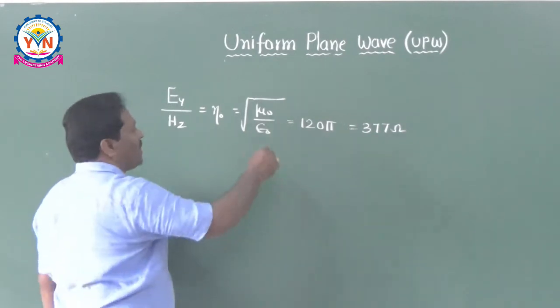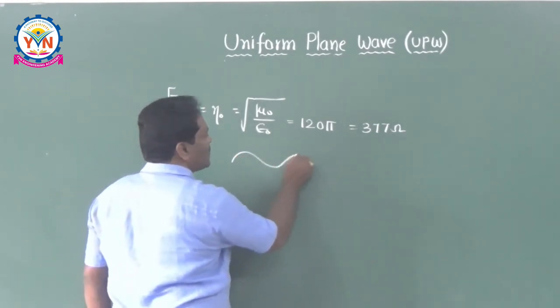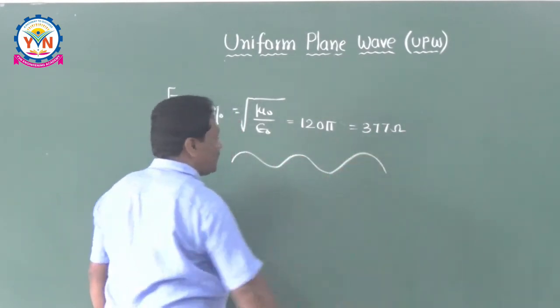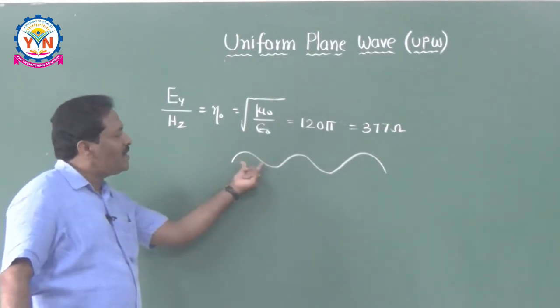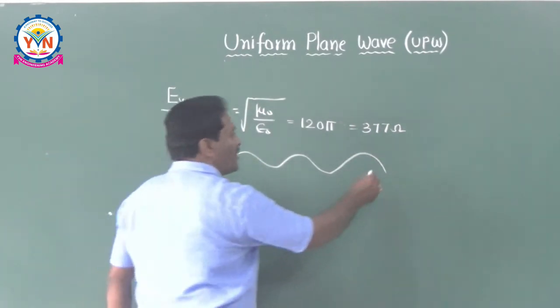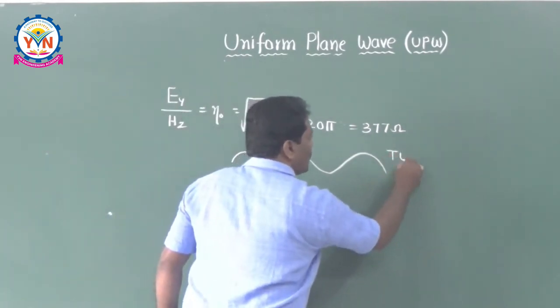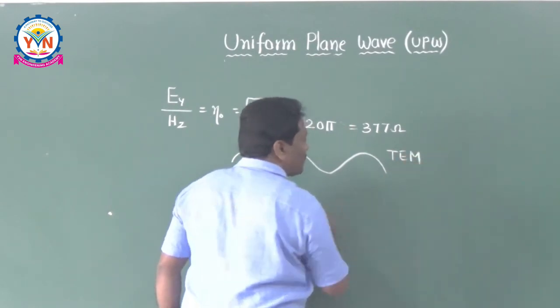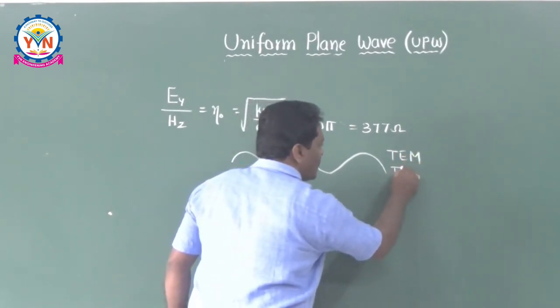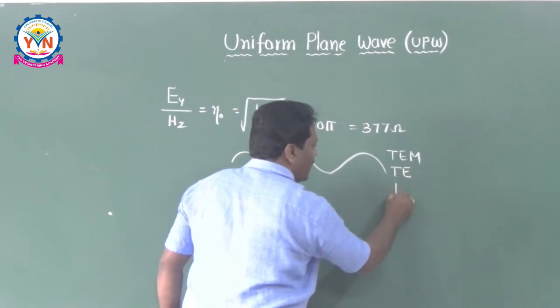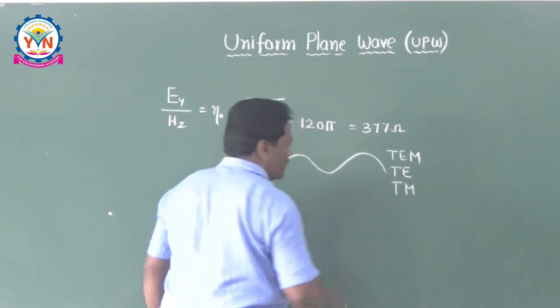Whenever the wave is propagating in free space like this, what type of wave is it? Whether it is a TEM wave, TE wave or TM wave. TEM means transverse electromagnetic wave, TE means transverse electric, and TM means transverse magnetic, like this.